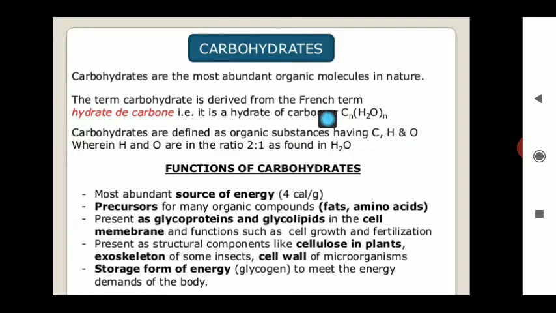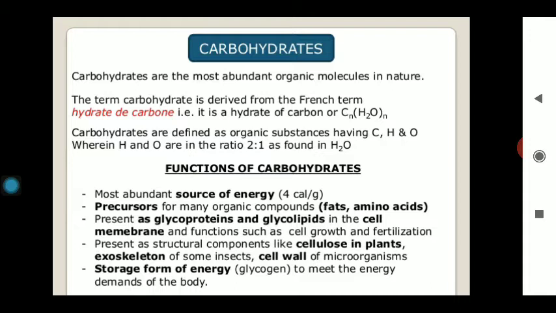In this way, these hydrates play a very important role in our life and provide the basic unit for energy. In all types of organisms, the source of energy is basically carbohydrate. Carbohydrates perform various functions. Besides being the source of energy, they form the precursors for many organic compounds, like fats and amino acids. These carbohydrates play a very important role.